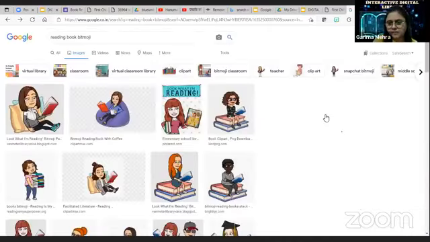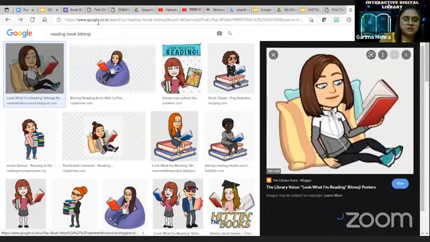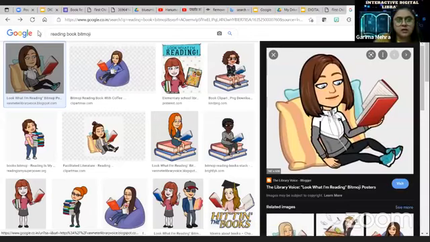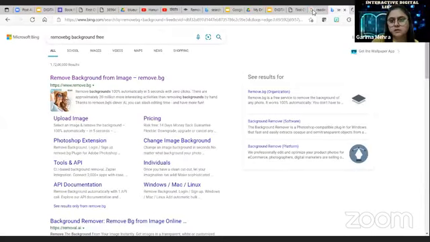So if you paste it, the background will also come. How can we remove the background? There is a website like Remove BG. This is a free website for removing your backgrounds. Right? So what you have to do, 1 minute.